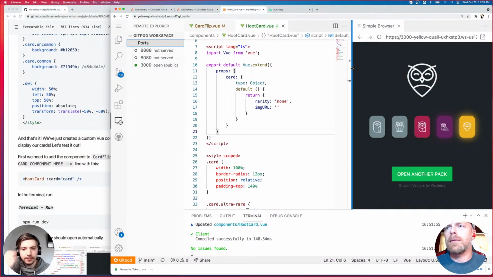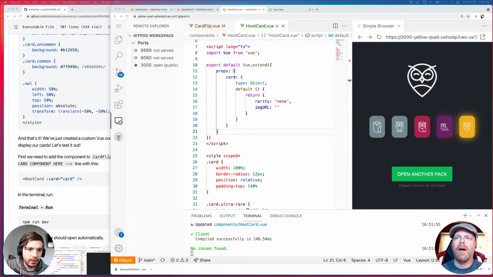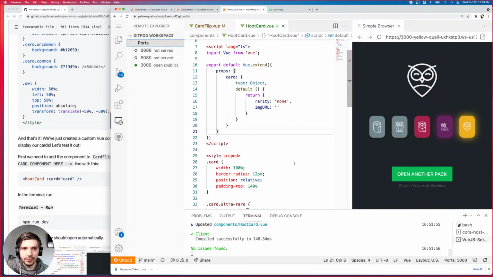Yeah, the ports option on the bottom right of Gitpod. Oh, actually, hold on. David, your head is in the way. Oh, no one can see. Yeah, no one can see. While he moves me, if you look at the very bottom right of your Gitpod, you should see a little tiny strip, and you're going to see like 3000, 8888, and so on and so forth. Just click there. It'll open up a port dialog, and from there you can get access to your ports and launch them to the preview pane.